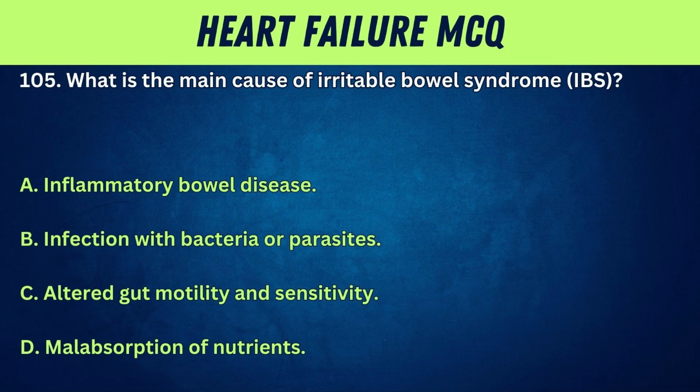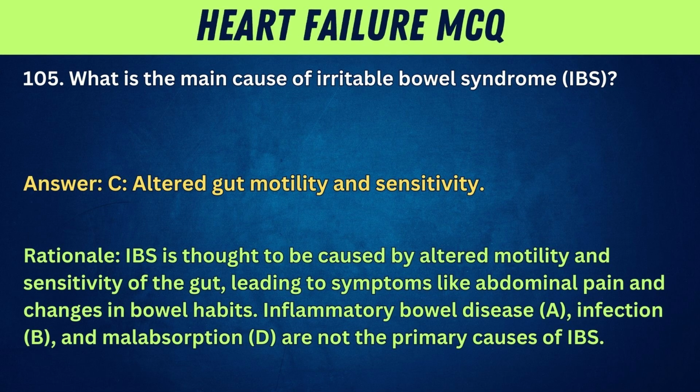105. What is the main cause of irritable bowel syndrome, IBS? A. Inflammatory bowel disease. B. Infection with bacteria or parasites. C. Altered gut motility and sensitivity. D. Malabsorption of nutrients. Answer: C. Altered gut motility and sensitivity. Rationale: IBS is thought to be caused by altered motility and sensitivity of the gut, leading to symptoms like abdominal pain and changes in bowel habits. Inflammatory bowel disease, A, infection, B, and malabsorption, D, are not the primary causes of IBS.